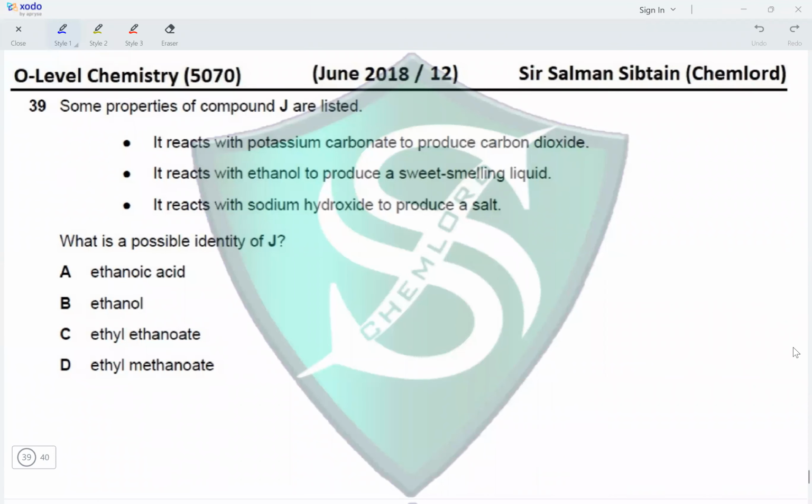Question 39. Some properties of compound G are listed. It reacts with potassium carbonate to produce carbon dioxide. If it is reacting with a carbonate to produce CO2 gas, it is acidic in nature. Next, it reacts with ethanol to produce a sweet smelling liquid. It is a carboxylic acid.